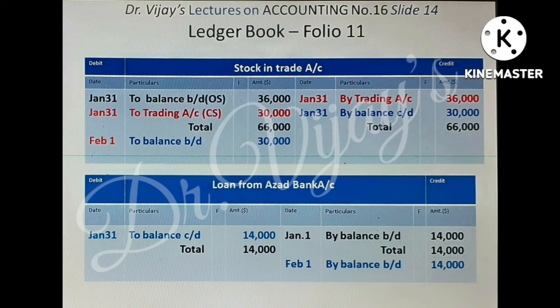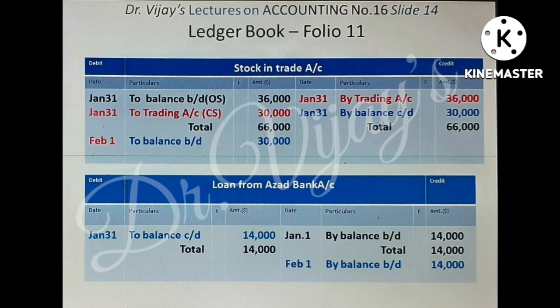Slide 14 shows stock and trade account and loan from Azad Bank account. Regarding stock and trade account, we have seen already that neither purchase nor sale of goods or any other transaction in goods is recorded in stock and trade account. As a result, the opening stock will be shown in stock and trade account till the end of the accounting period and will come in the trial balance prepared at the end of the accounting period even. Here it is 36,000 to balance brought 36,000.